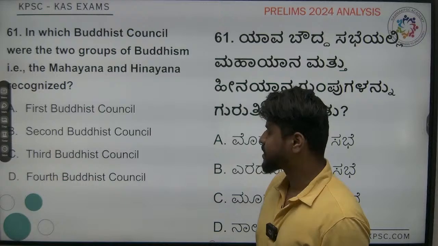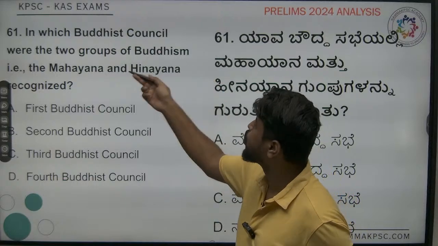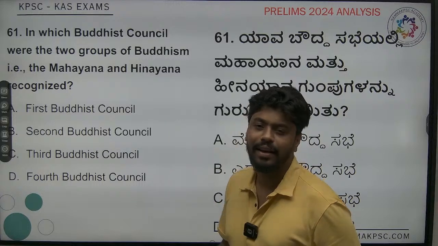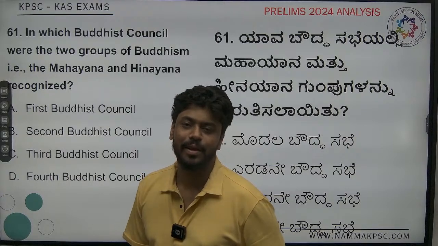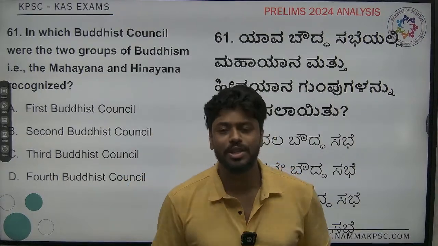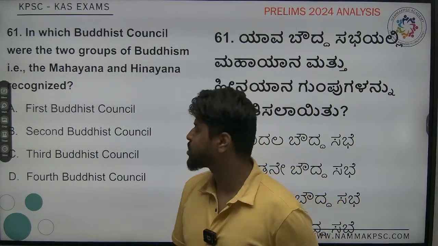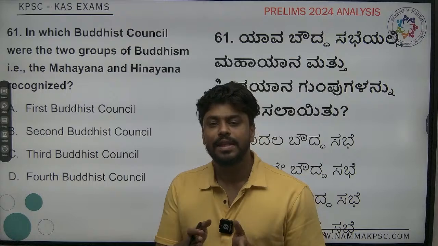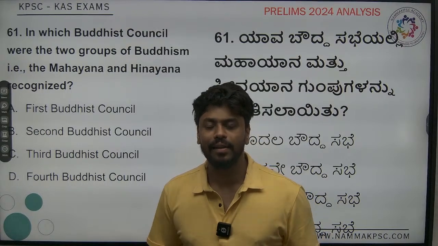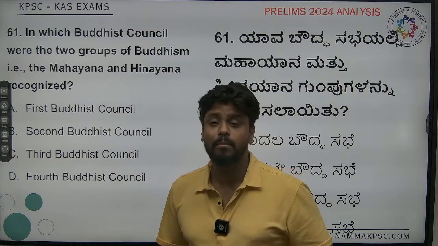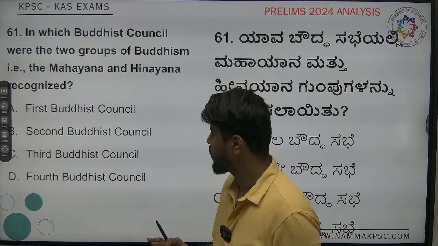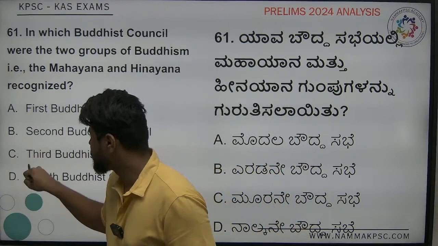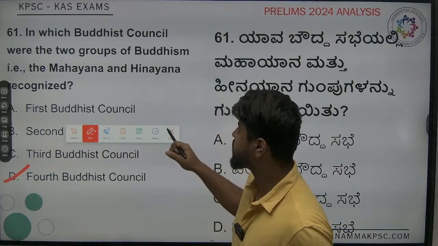Next. In which Buddhist council were the two groups of Buddhism, Mahayana and Hinayana, recognized? Very easy question. Any UPSC aspirant will be able to answer this in their sleep. It was the fourth Buddhist council. Kanishka had given patronage to this, where Buddhism divided into Hinayana and Mahayana. One held that the teachings of Buddha have to be followed exactly in letter, and the other held that if we follow in spirit, it's enough. So the answer is D. Next.